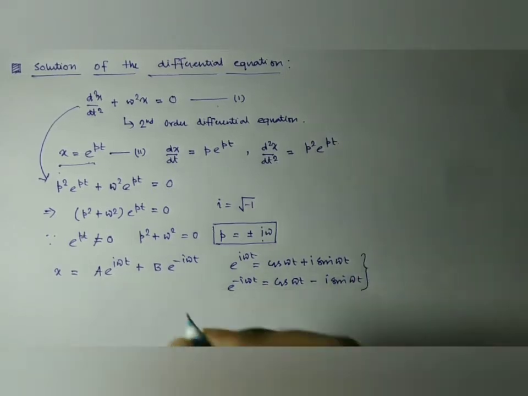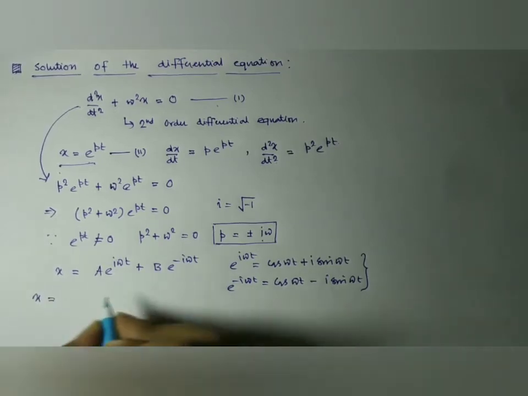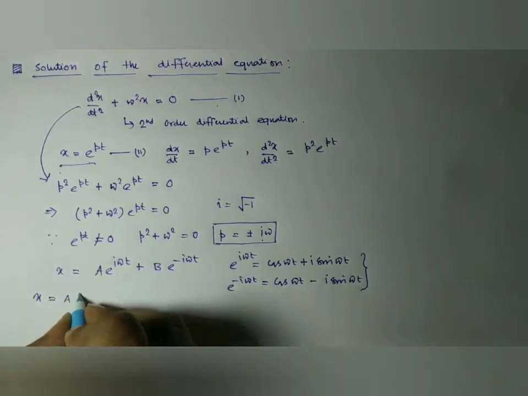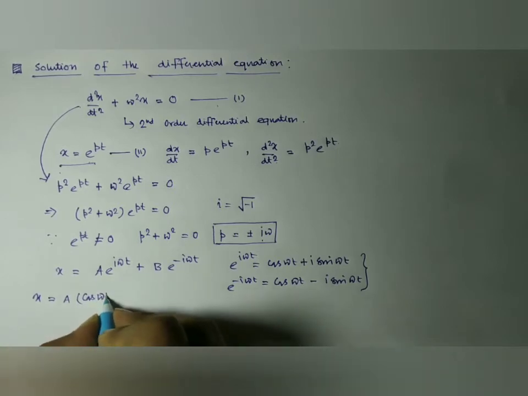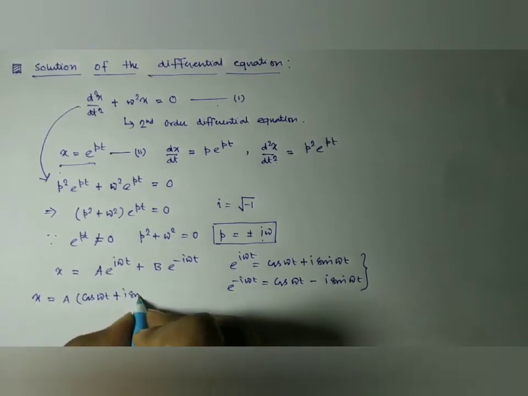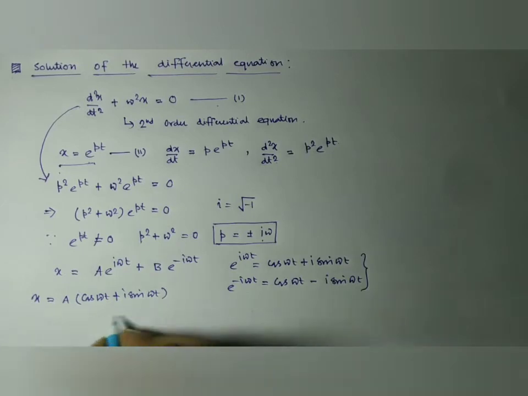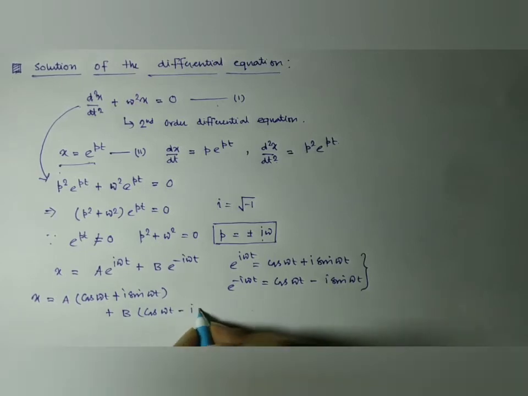So if we put all these here, we have a times cos omega t plus i sin omega t, plus b times cos omega t minus i sin omega t.